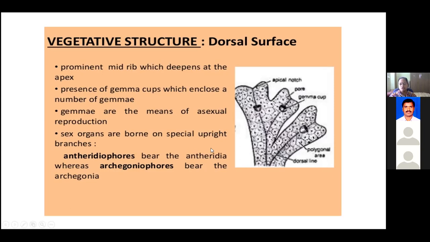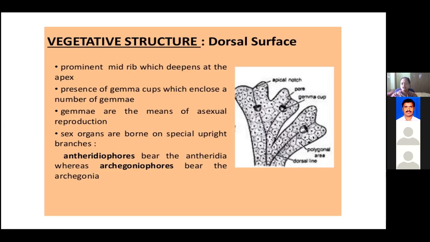Okay, I'll explain. When we see the upper surface and the lower surface of a leaf, there is a certain difference. The upper surface of the leaf is dark green in color, and compared to it, the lower side of the leaf is light green in color. Also, on the upper surface we see only a small number of stomata, whereas on the lower surface we see many stomata. So there is a difference between the upper surface, which we call the dorsal side, and the lower surface of the leaf, which we call the ventral side.